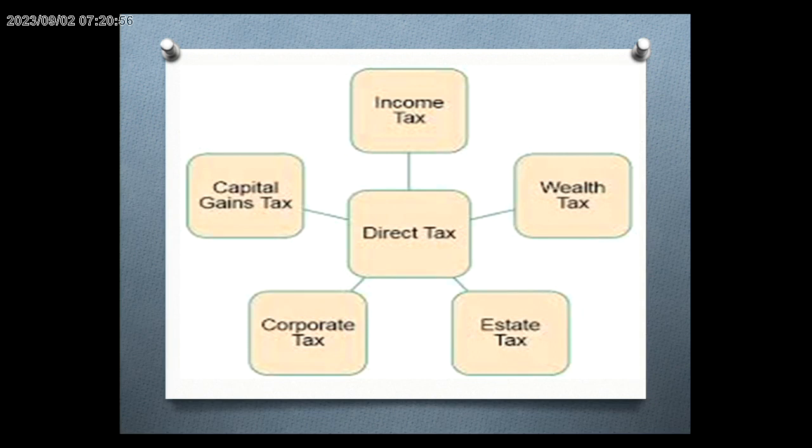There are five types of direct taxes available. First one is income tax. Income tax in India is payable depending on the earnings and age of an individual. Income tax slab rates are notified by the Government of India and determine the amount of income that must be paid. The taxpayer must file income tax on an annual basis.